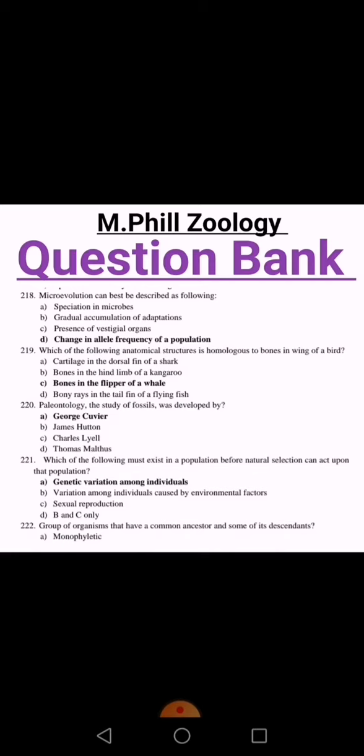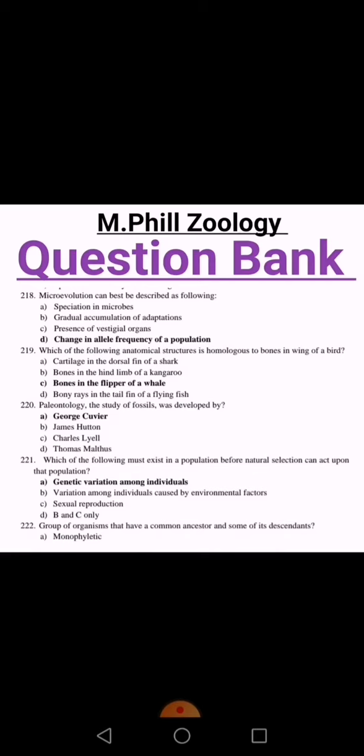Which of the following anatomical structures is homologous to bones in the wing of a bird? C option is right. Bones in the flipper of a whale. Paleontology, the study of fossils, was developed by George Cuvier. A option is right.